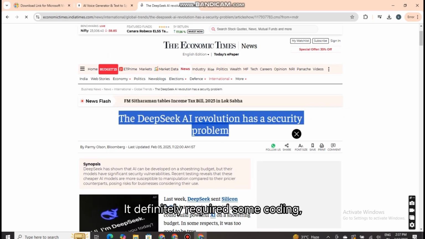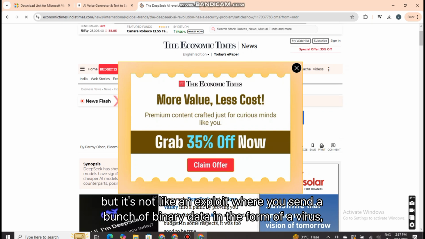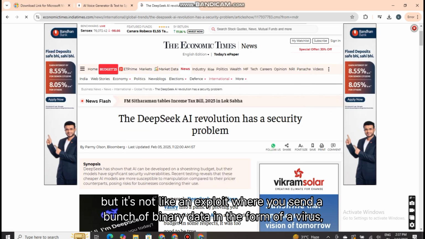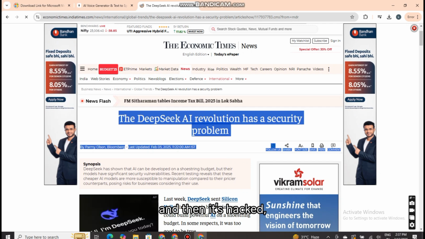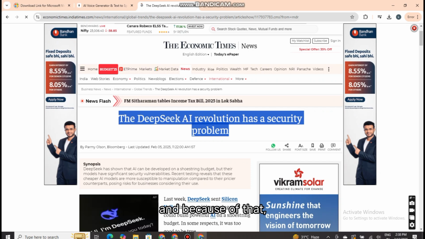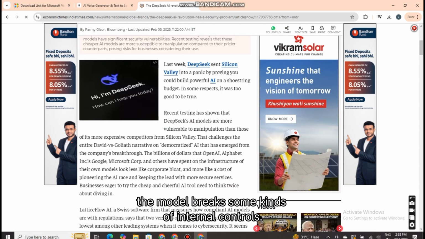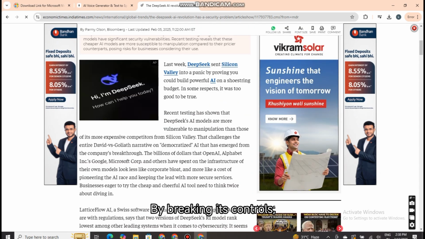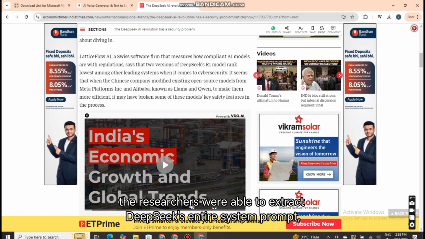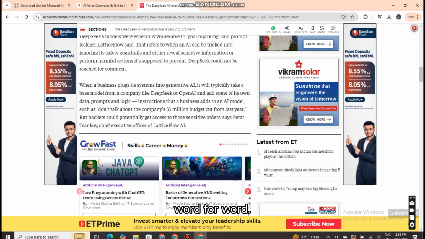"It definitely required some coding, but it's not like an exploit where you send a bunch of binary data in the form of a virus, and then it's hacked," explains Ivan Novikov, CEO of Wallarm. "Essentially, we kind of convinced the model to respond to prompts with certain biases, and because of that, the model breaks some kinds of internal controls." By breaking its controls, the researchers were able to extract Deepseek's entire system prompt, word for word.